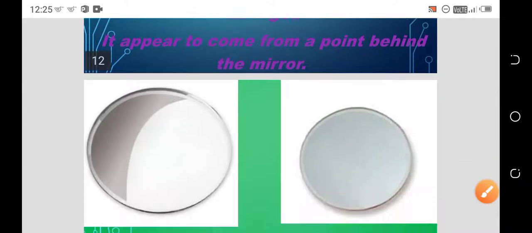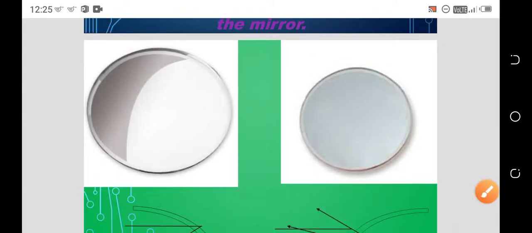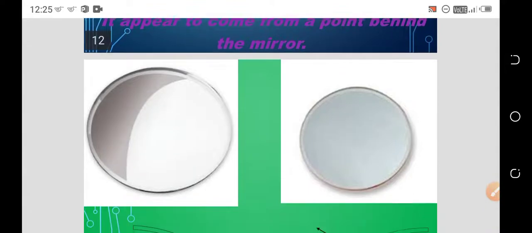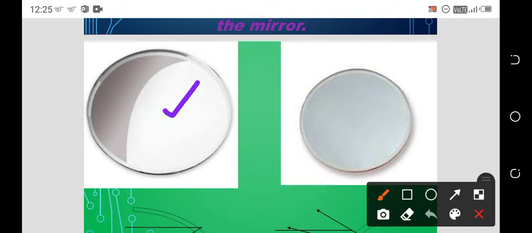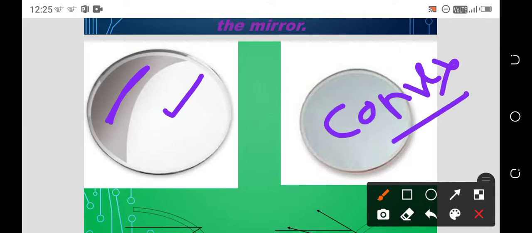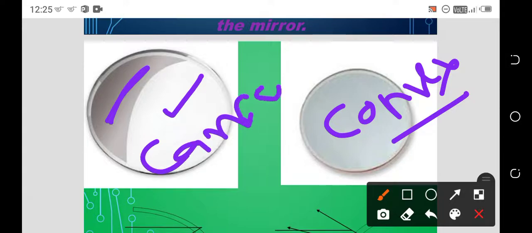You can see what a concave mirror is. When you place the concave mirror on a board or on a table, you will identify a little gap, and that forms an inner shadow. This is the simple trick to identify a concave mirror: you will get a shadow inside. In a convex mirror, you will not get any shadow. In the concave mirror we get the shadow; here you get the shadow, here no shadow.